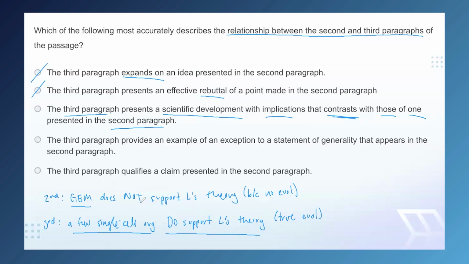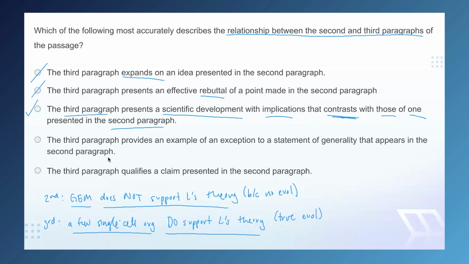The implication in the second paragraph is that it does not support Lamarck's theory. So this is looking really solid. Let's go ahead and check out our other answer choices before we pick it, though. Now, the reason why I want to look at these other answer choices is because 60% of test takers pick D, which is nearly 3 times as many test takers as pick C.